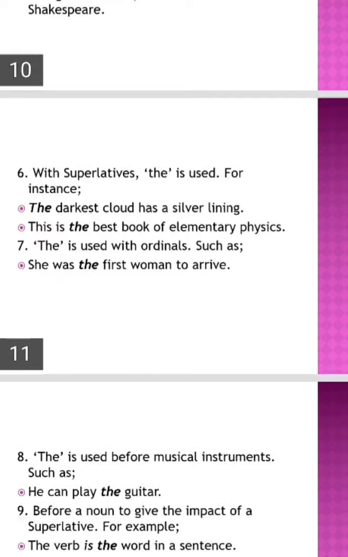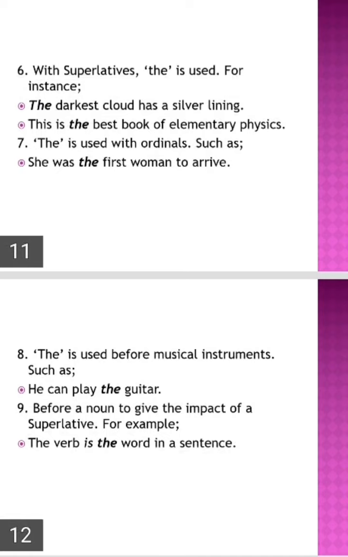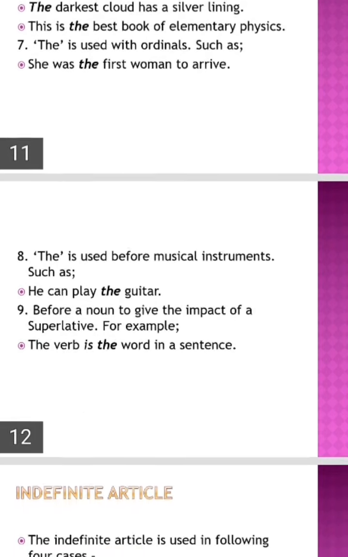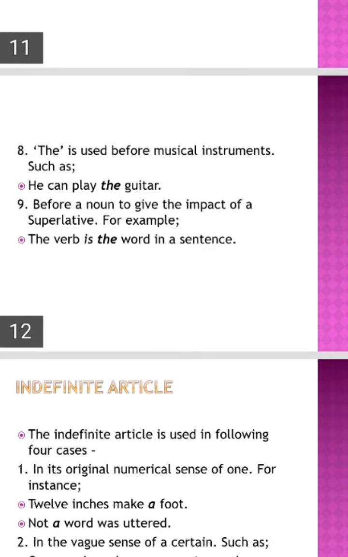The eighth one is that the is used before musical instruments, like he can play the guitar, he can play the veena. Before musical instruments we have to use the. The is also used before a noun to give the impact of a superlative, to emphasize it. So we have to use the.